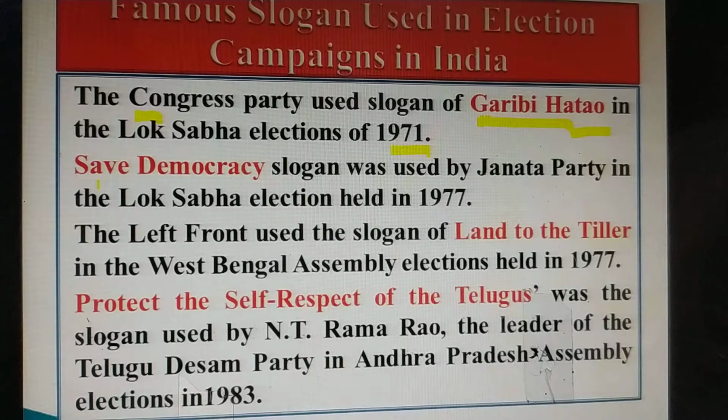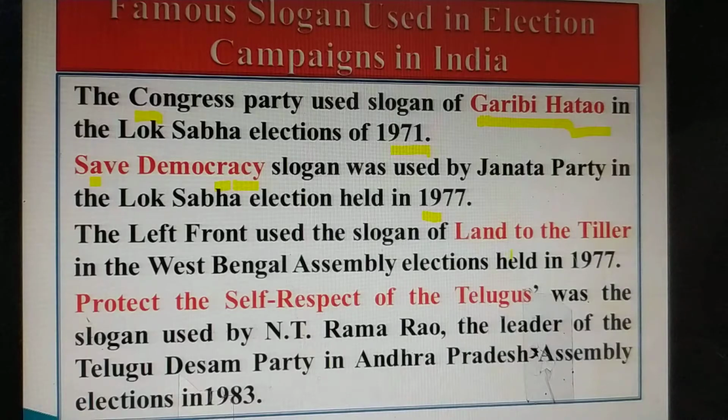Then it is Save Democracy. This slogan was used by the Janata Party in 1977, related to democracy after the emergency which was established in India. Third is Land to the Tillers.